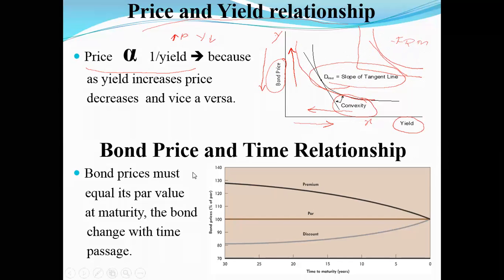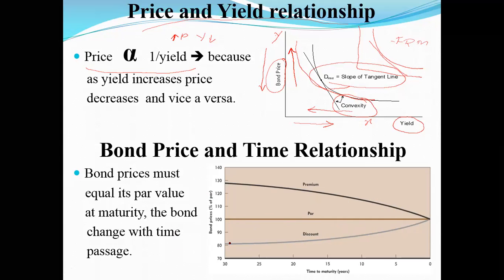At the same time, there is one more relationship, which is the bond prices and time relationship. What it means is, over a period of time, whatever is a discount on the bond and whatever is a premium on the bond, as the bond starts approaching maturity, the discount and premium slowly start reducing. That is the meaning of it. Clear? I repeat once again.